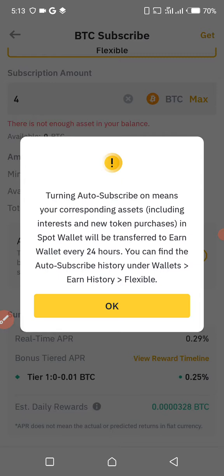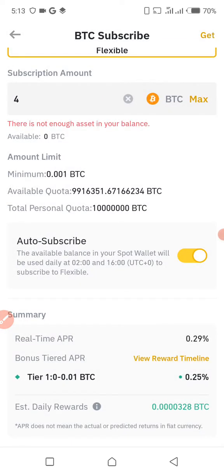You can find the auto subscribe history under wallets and history on the flexible, because we are dealing with flexible products here. As you know, guys, we have different kinds of products here. If you want to know how these products work, I'll also leave the link in the description. I think it will be the second link that will direct you to the video that shows most about Binance Simple Earn, and it explains what's flexible and what are the non-flexible products. You know, we have fixed products and products that are flexible. The explanation is actually there. I'll leave the link in the description. So that's how you do it.